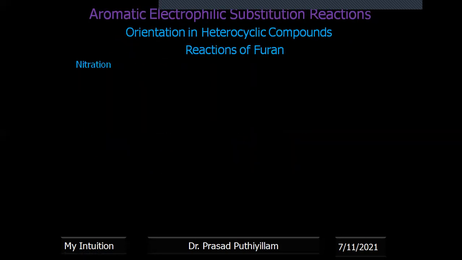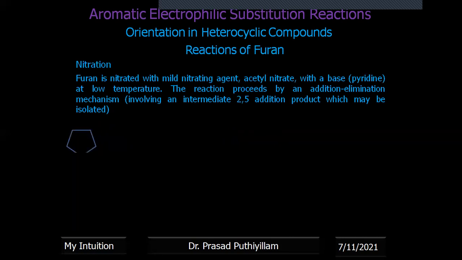Now, reactions of furan. Nitration: furan is nitrated with a mild nitrating agent like acetyl nitrate with a base like pyridine at low temperature. The reaction proceeds by an addition-elimination mechanism. So this is a different type of mechanism than the normal aromatic electrophilic substitution reaction, in which we see the benzenium ion mechanism. We already saw this is a different type of mechanism. Therefore, I'm giving the mechanism also. Okay, so you watch this carefully.